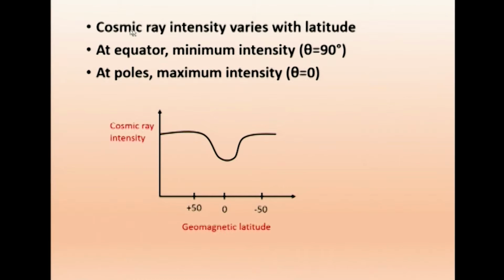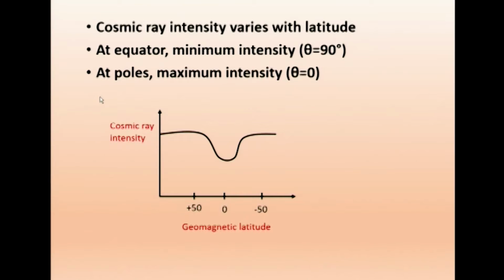So, the cosmic ray intensity varies with the latitude. At the equator, we get minimum intensity, theta equals 90 degrees. The Lorentz force is maximum. Therefore, because of the Lorentz force, the particles are driven away, and the intensity that reaches the earth's equator is minimal. At the poles, we get maximum intensity, because at the poles there is no Lorentz force. Therefore, the particles enter without any deflection, with the full intensity.